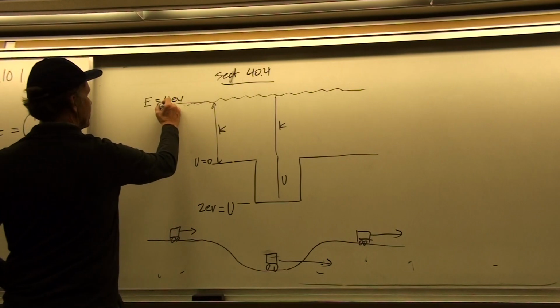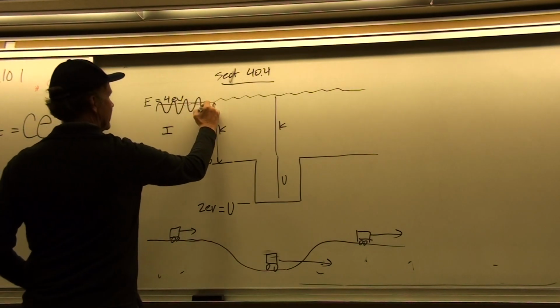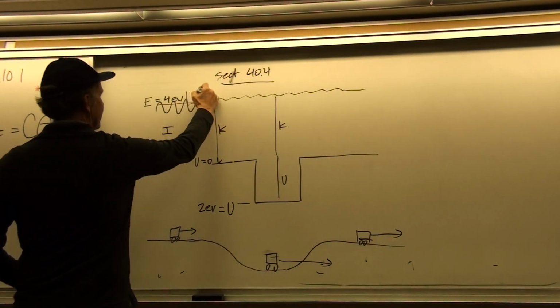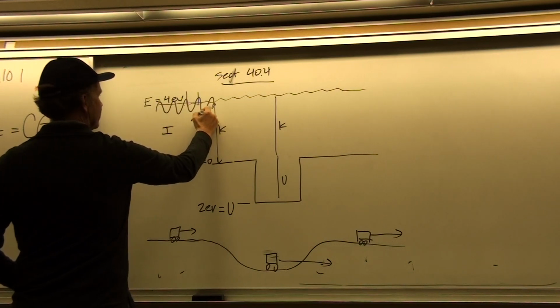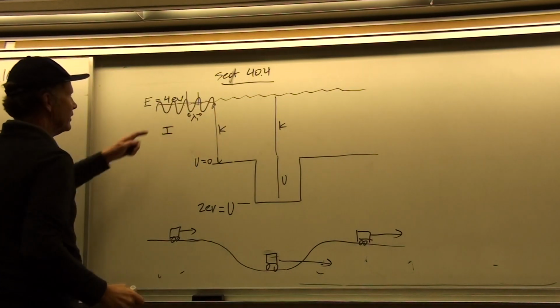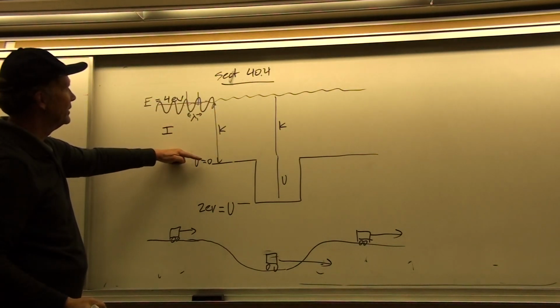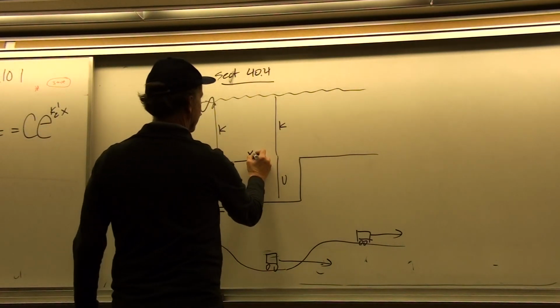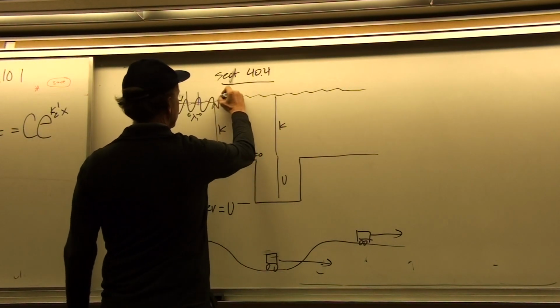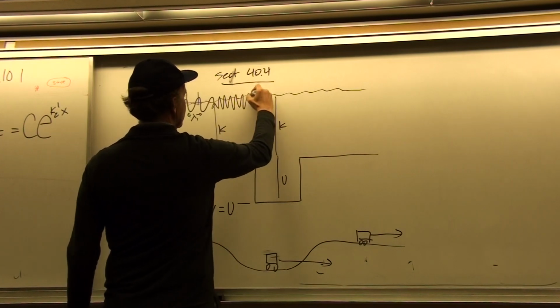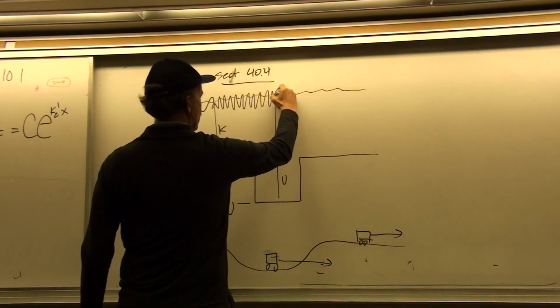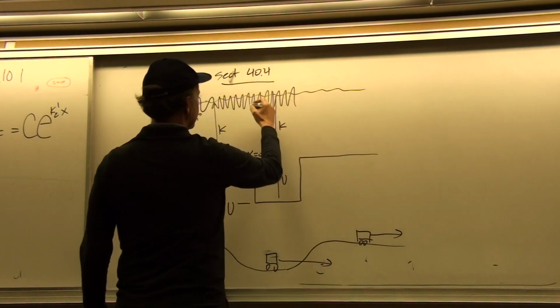And so that's what we're going to expect up here. We would expect a particle to have a wavelength in region 1. That's essentially what we got before for a particle that isn't under the influence of a potential. And we can call this x equals 0. And then we can say the wavelength is going to shorten in this region because it's going faster.